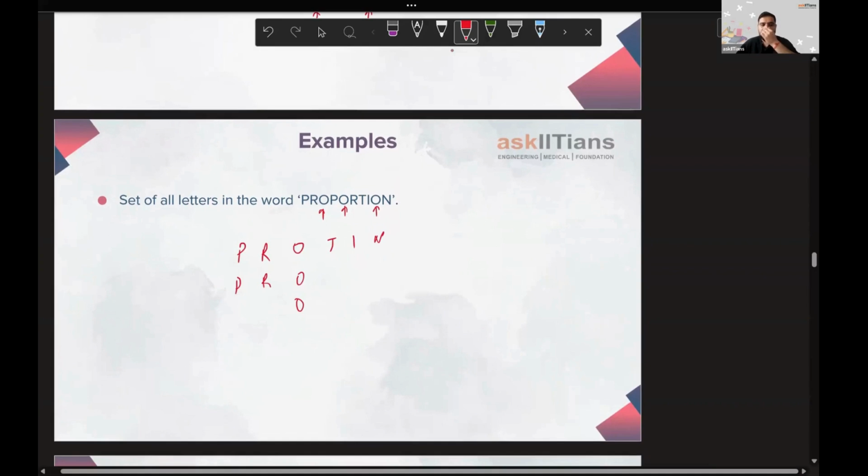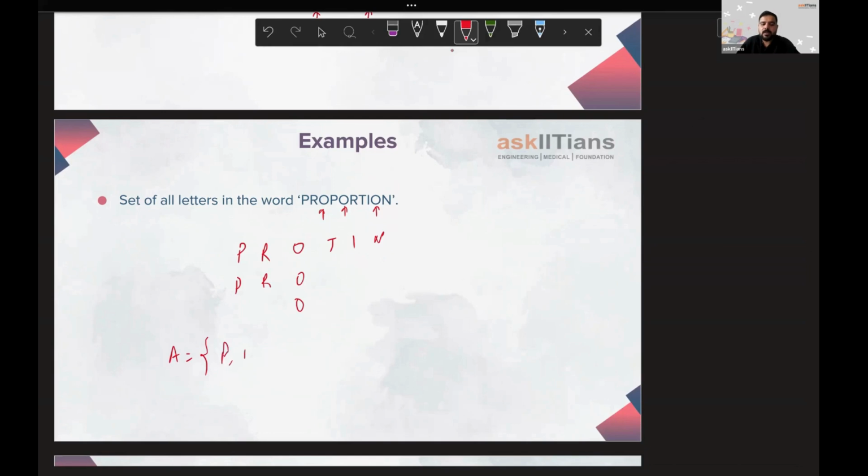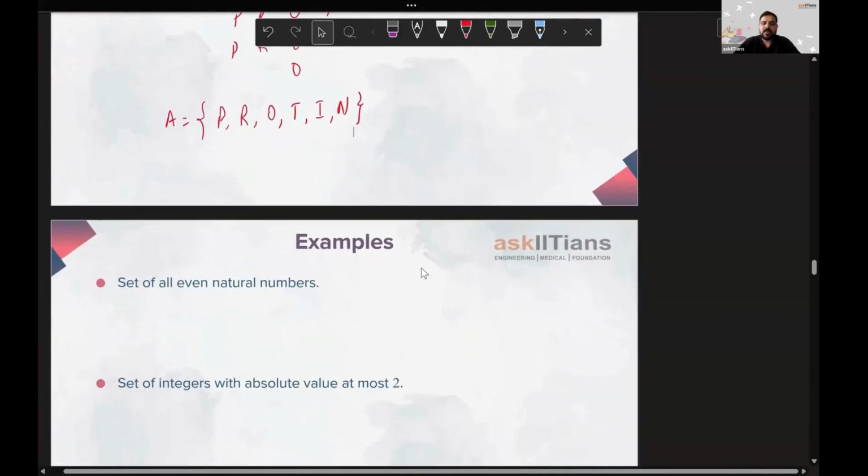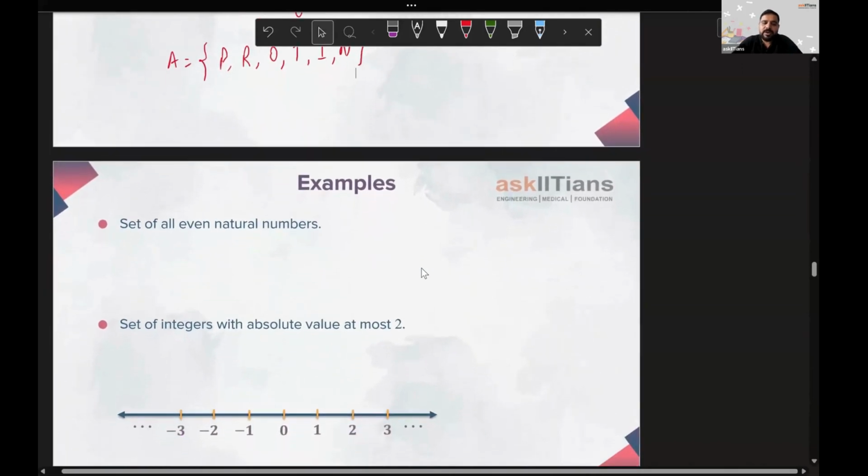So if I have to form a set with the letters of the word proportion, I'll be writing this as a set A, and I'll be writing only the unique entries, that is P, R, O, T, I, and N. So this is what I will be writing. I hope you understand. We'll not be writing O three times and we'll not be writing R two times, or P two times. So this is how we can make a set. All right. We have some more examples here.